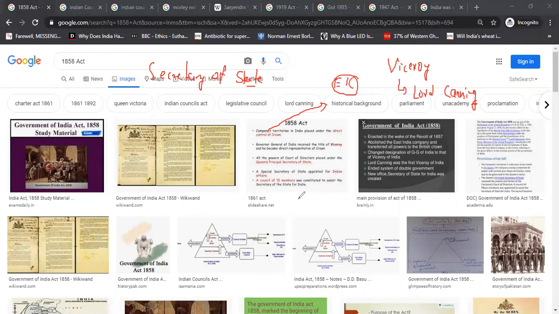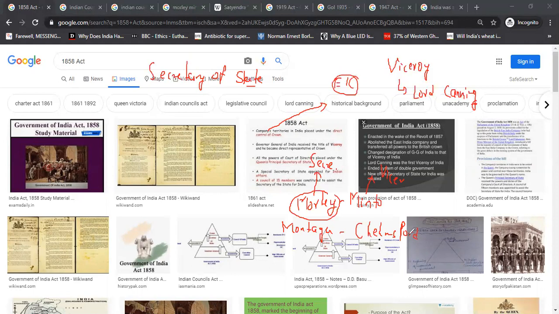Now remember one thing: when we read Morley-Minto Reforms, Montagu-Chelmsford Reforms, have you ever thought how they're naming them? See, remember one thing. The first name is for the secretary, and the second name is for the viceroy or the earlier GG. So here, Morley is the Secretary of State and Minto is the Viceroy. Similarly, Montagu and Chelmsford. This will help you in remembering. Suppose they ask you who was the Governor General during 1918 or 1919? You do know that the 1919 Act was Montagu-Chelmsford, and Chelmsford is the Viceroy. So you can deduce this.